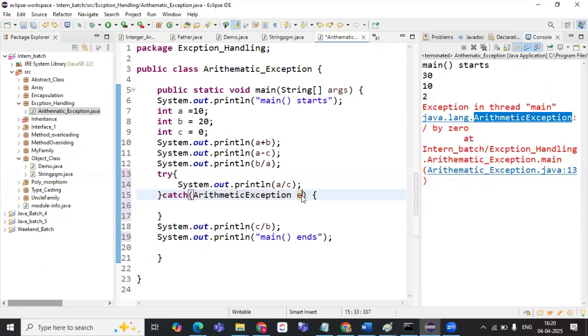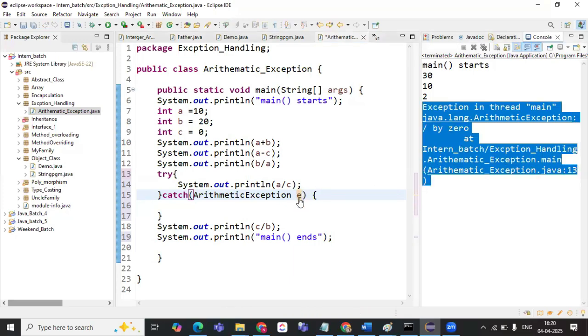So what does e represent? Here it is a reference variable which will store the exception that we get here. So this will be stored in this variable e. Once it is handled, we need to give a message that the exception has been handled, so we can print a message saying exception handled.